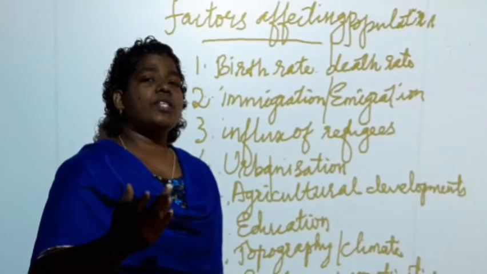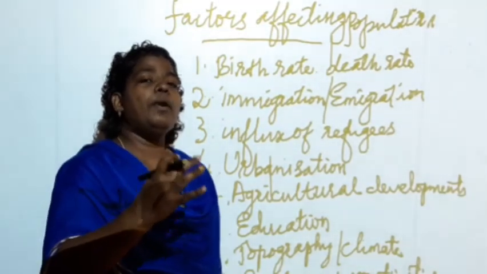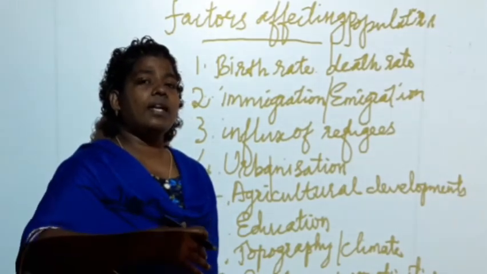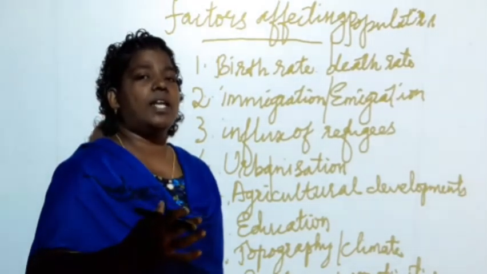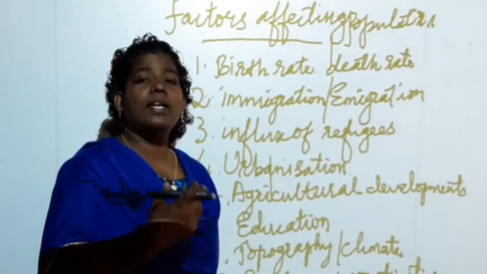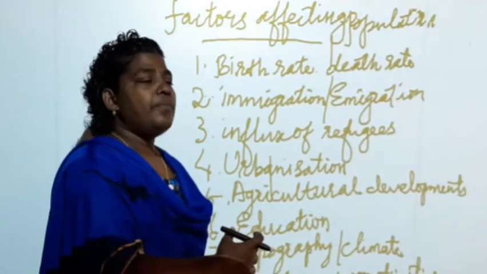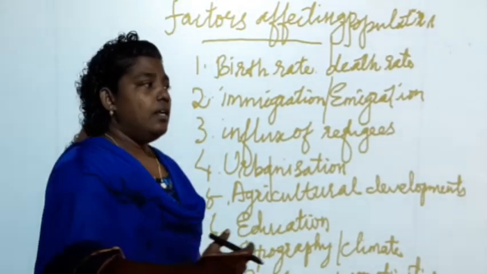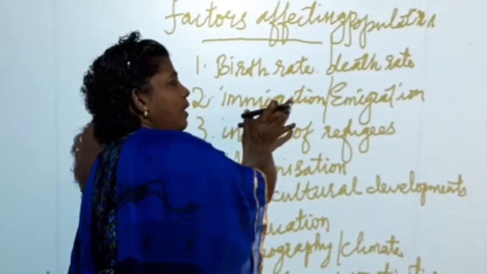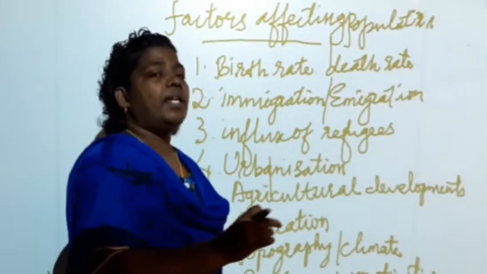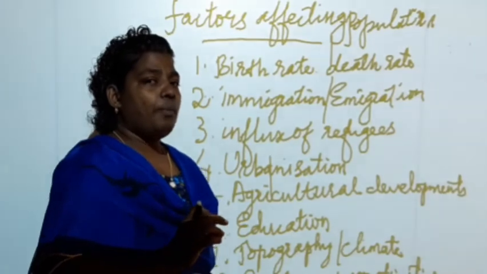When people move from a particular country to another country, the particular country will lose its population. There will be a decline in population. Did you understand? So in immigration, there will be an increase in population. In emigration, there will be a decline in population.